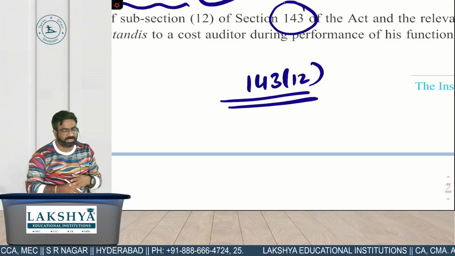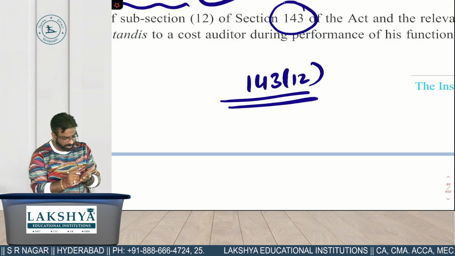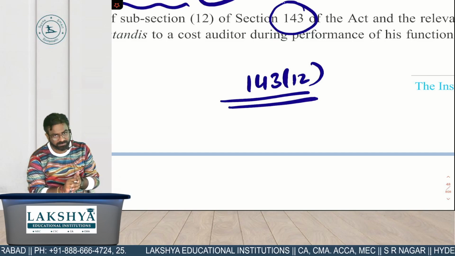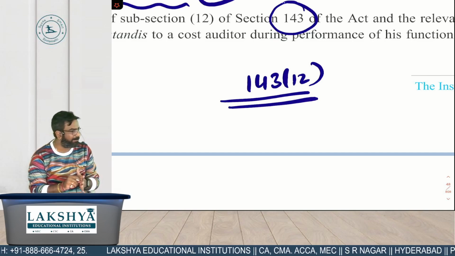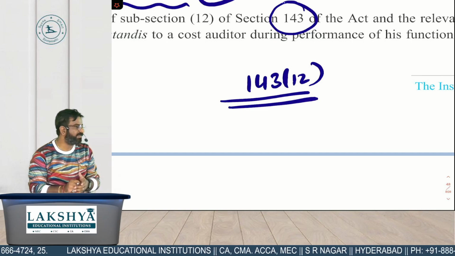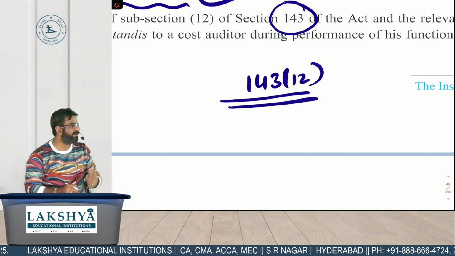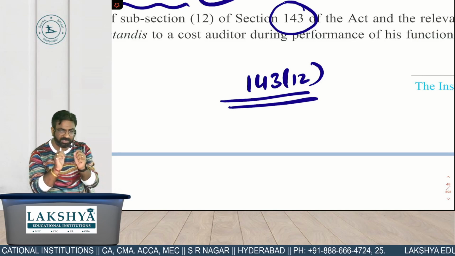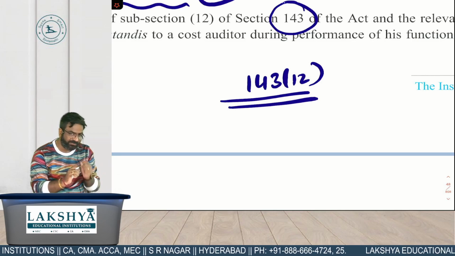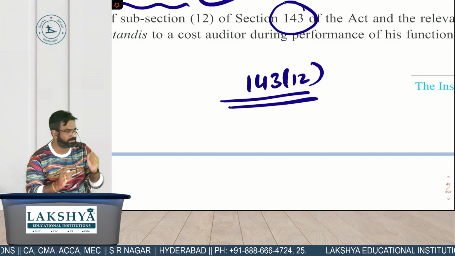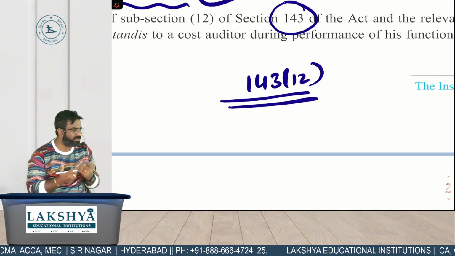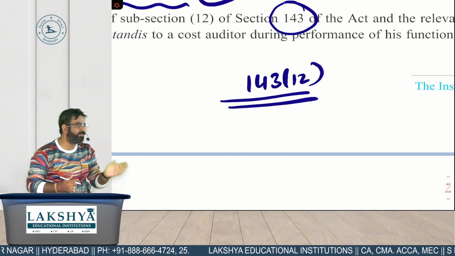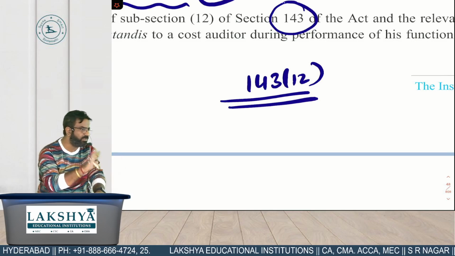Next, 2 crores or more, नहीं 1 crore or more। मतलब exactly what is this section says that cost auditor while doing the audit, if he comes across any fraud happened on the company, so he will not keep his mouth shut. He has to report it to the central government within 60 days. How many days? But this duty is only applicable if the fraud amount is 1 crore or more. If it is less than 1 crore, then what to do? If it is less than 1 crore, you have to report it to the audit committee and board of directors of the same company within 2 days.